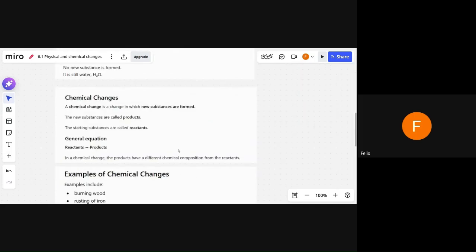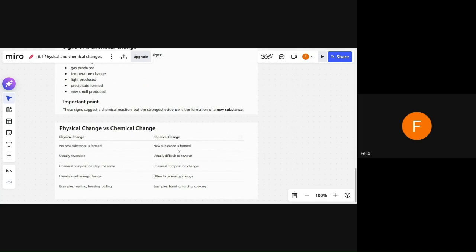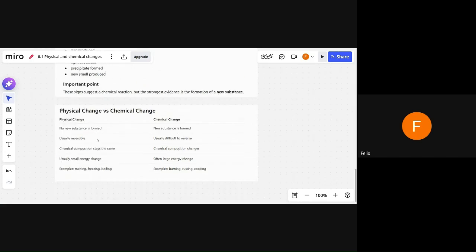Now let us summarize this lesson by comparing these. Physical change: no new substances formed. Chemical change: new substances formed. Physical change is usually reversible, and chemical change is usually difficult to reverse. Chemical composition stays the same in a physical change, and in a chemical change, chemical composition changes.